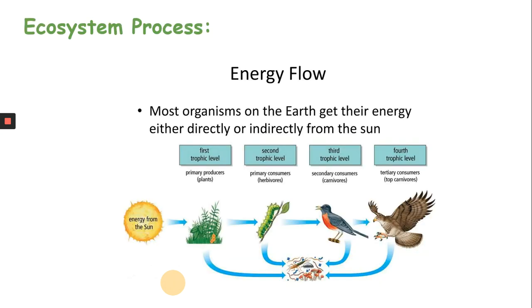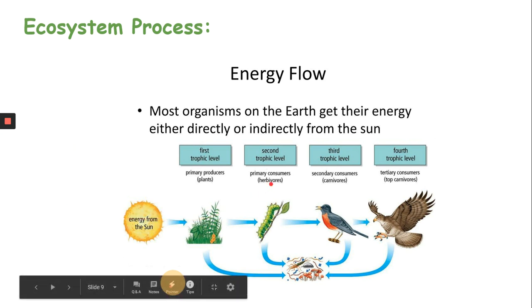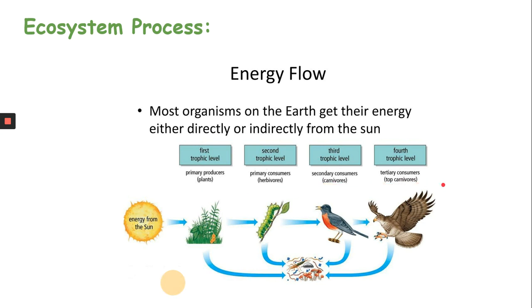So what is energy flow? Energy flow is basically the energy that comes from the sun. We say the sun is the primary source of energy in any ecosystem. As you're looking at this diagram, every ecosystem will have these components. Within these components, you can see some components are biotic and some are abiotic. Here in the diagram, the most important abiotic factor is sunlight.